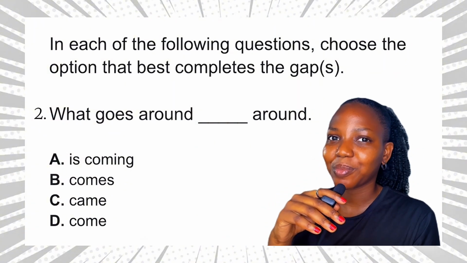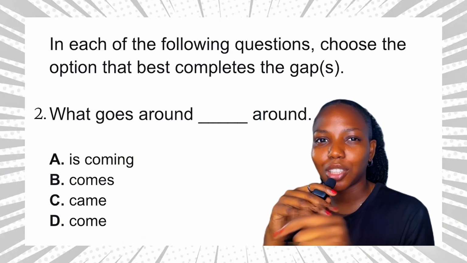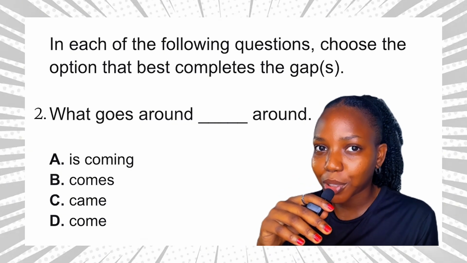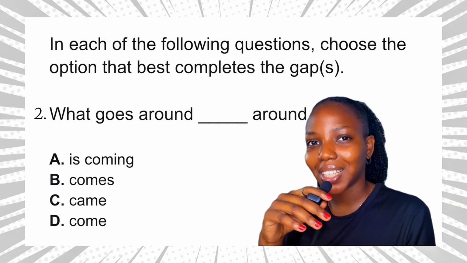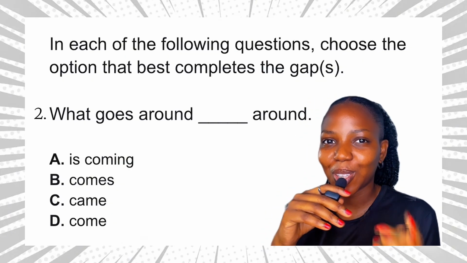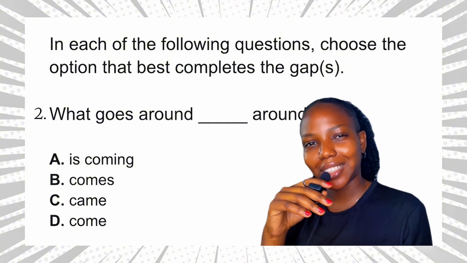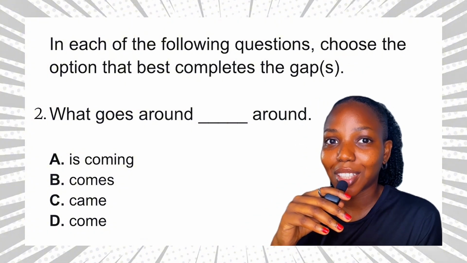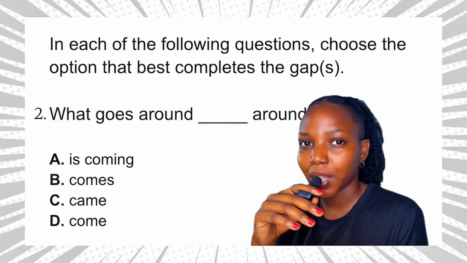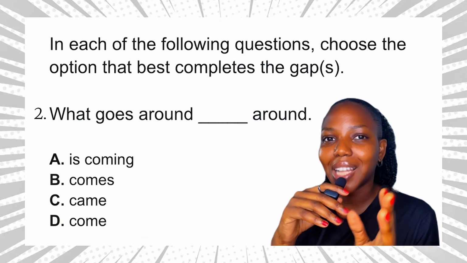Now option A is coming. Is coming is present tense but in its continuous form. So this is not the answer. Option B, comes. Comes is present tense and it is a singular verb. So this is the answer to this question. Option C, came. Came is past tense, okay? Option D is also present tense, come, but it is a plural verb. It does not agree with what. Alright, so final answer is option B.